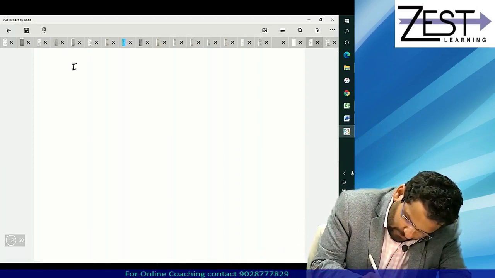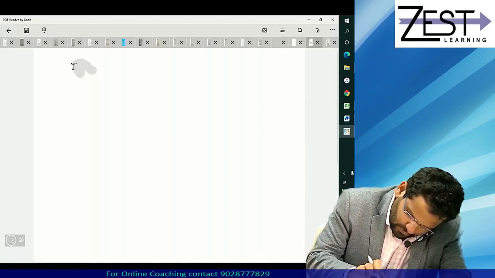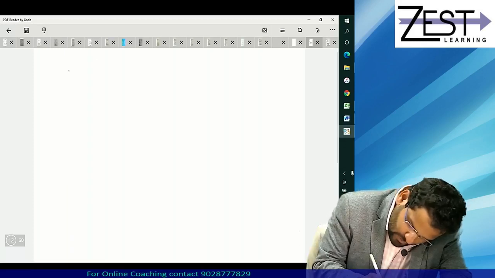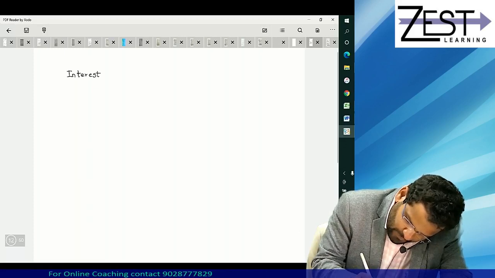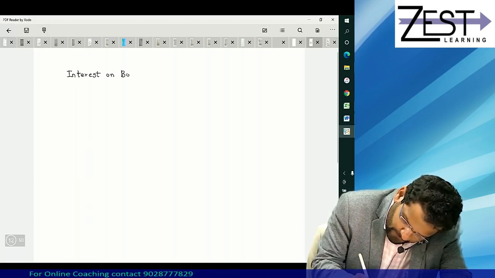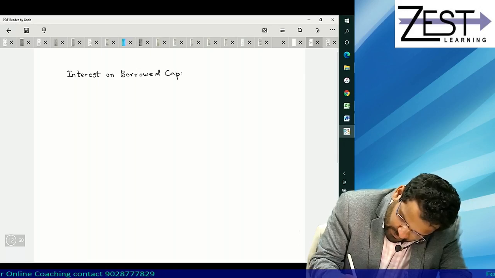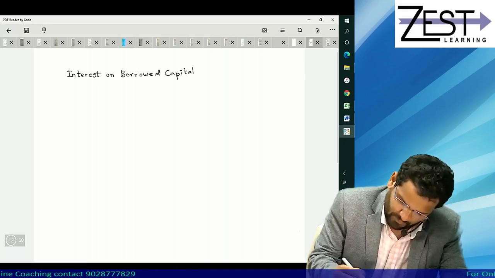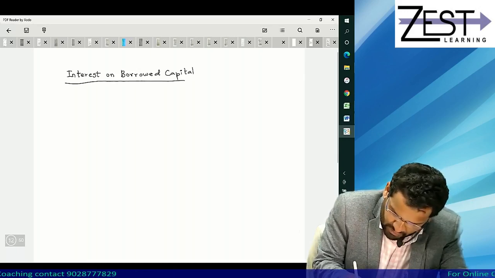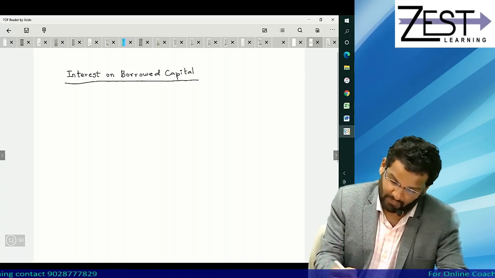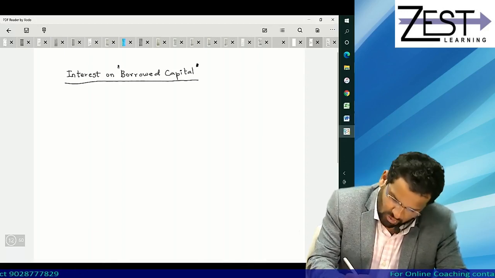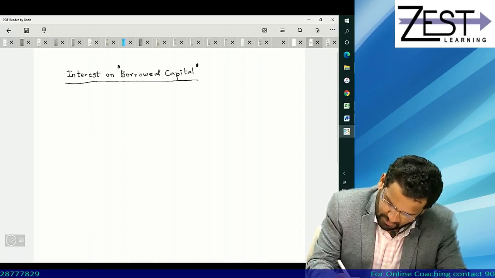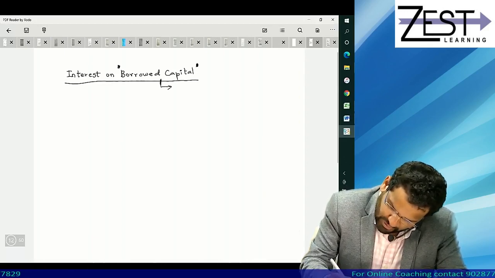We are talking about interest on borrowed capital. Okay, how it is allowed as deduction, that's what we are talking about. Borrowed capital means what? Borrowed capital means housing loan.